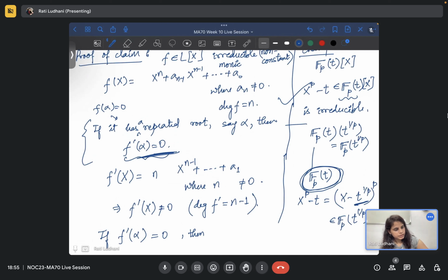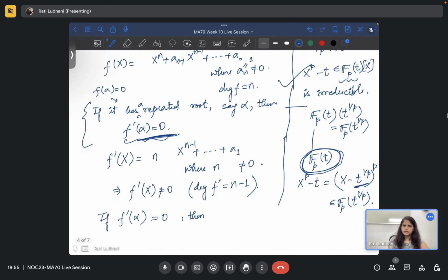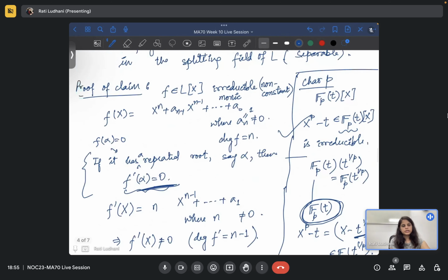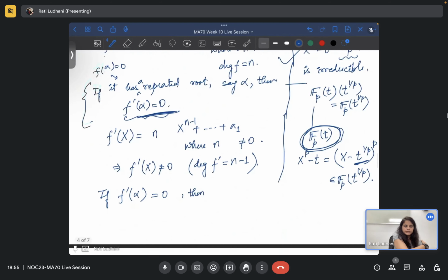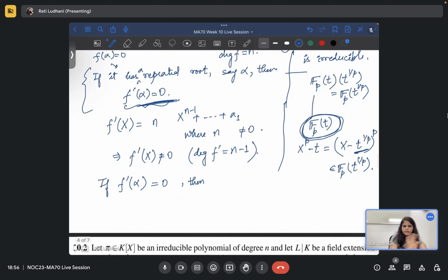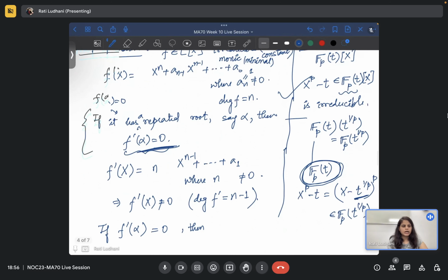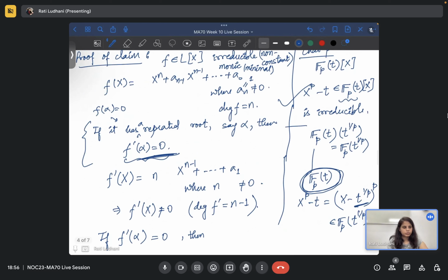So an is equal to 1. I've just assumed monic because I want to say this is the minimal polynomial, just for the sake of simplicity. Otherwise you take the an factor out and write the new polynomial g x, so I can start with a monic polynomial itself.